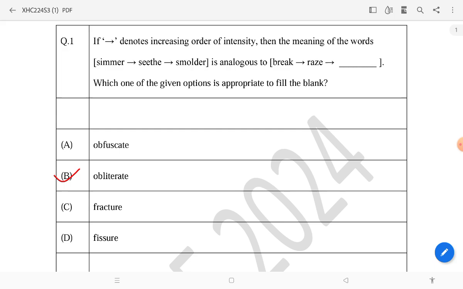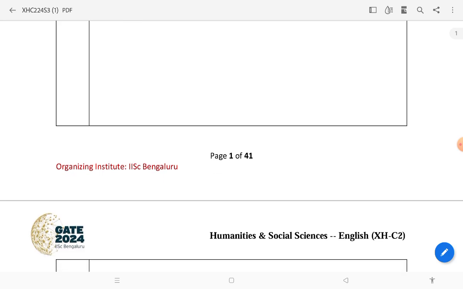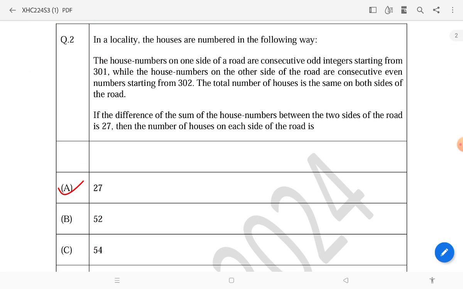First, you have to identify the similarity. Simmer, seethe, smolder are analogous to break, raze, and the answer will be obliterate. Then question number 2: the house numbers on the side of a road are consecutive odd integers starting from 301, while the house numbers on the other side of the road are consecutive even. I hope you know the question and you can read it on your own.